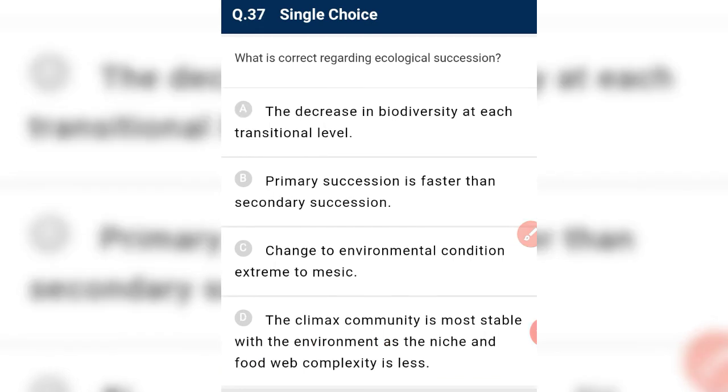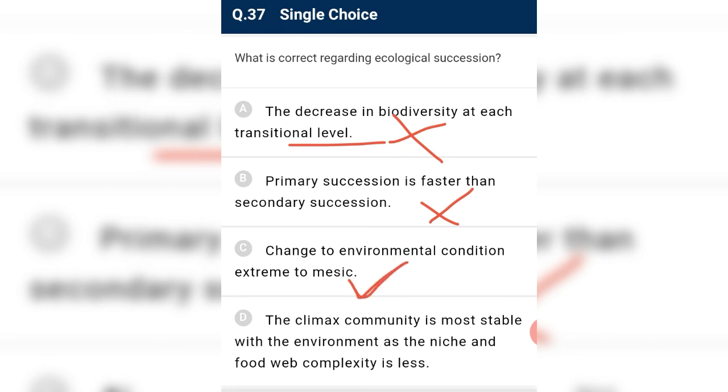What is correct regarding ecological succession? The decrease in biodiversity at each transitional level. No, there is an increase in biodiversity, so it is incorrect. Primary succession is faster than secondary succession. No, primary succession is slow. Change in environmental condition from xeric to mesic. Yes, this succession leads to a mesic condition.